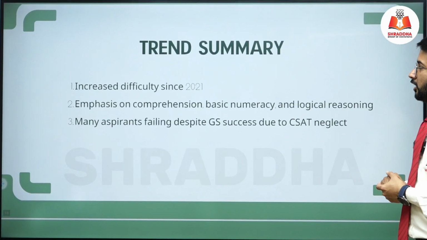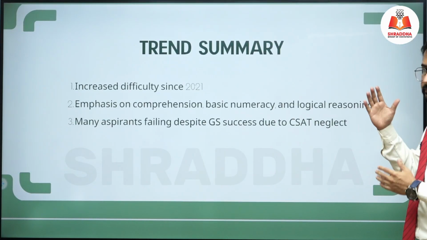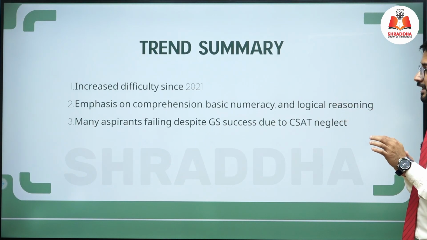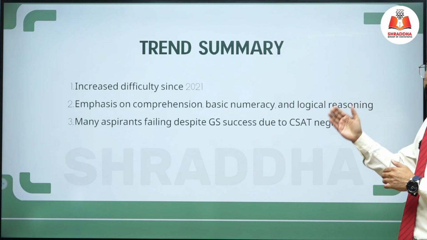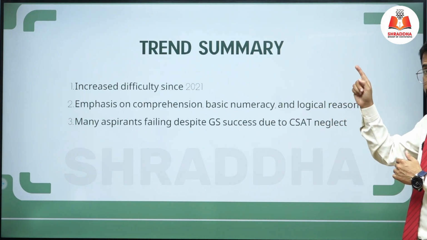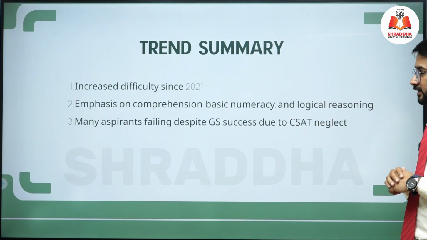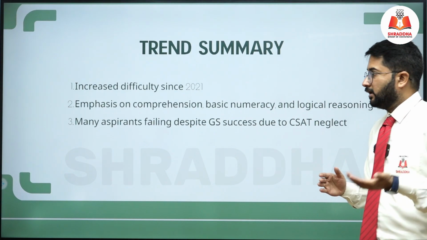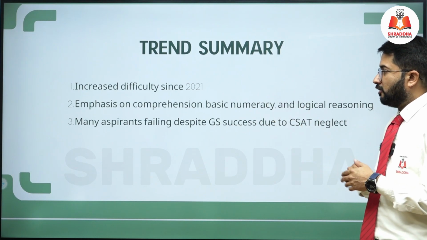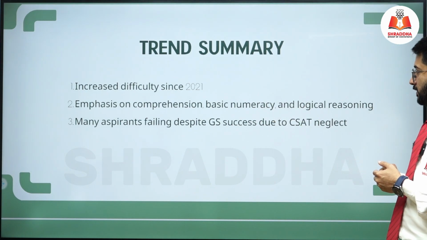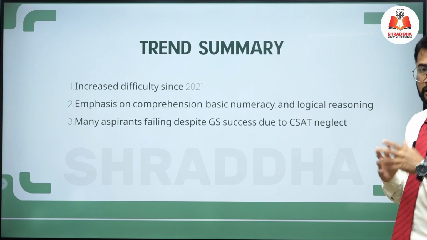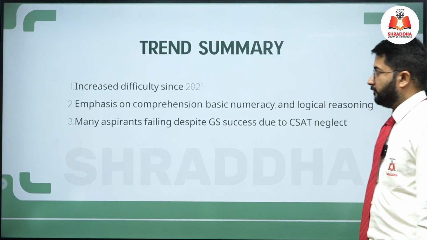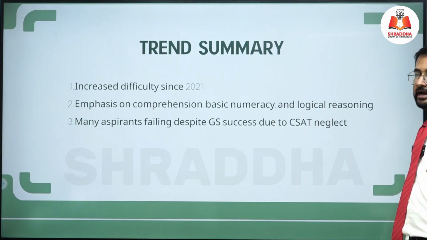Trend summary. If you look into the trend or summary of the trend, you will see an increase in difficulty level in 2026. Since 2021, the difficulty level has increased. Emphasis on comprehension, basic numeracy. If you look into the CSAT paper, the emphasis is given on comprehension as well as basic numeracy and logical reasoning. I already told you that many aspirants fail despite GS success due to CSAT neglect.